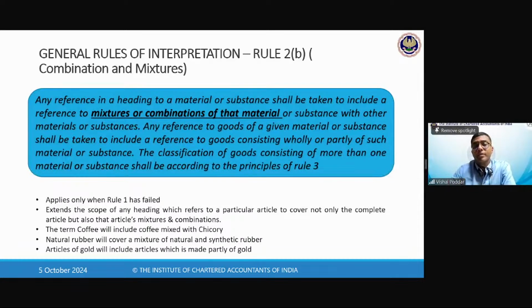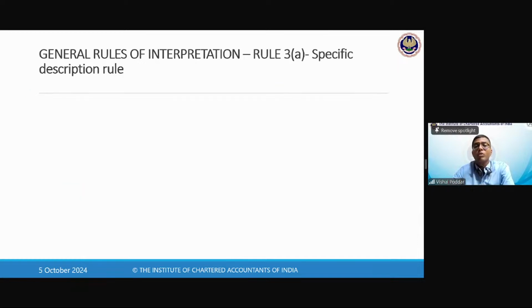But as I said, for mango lassi, 2B may not be applicable because there is a heading of mango and there is a heading of lassi also. In such cases, what you do is go to rule 3. Now in rule 3, you have 3 sub-rules, A, B, C. What does rule 3A say? It says, go by that heading which is more specific.